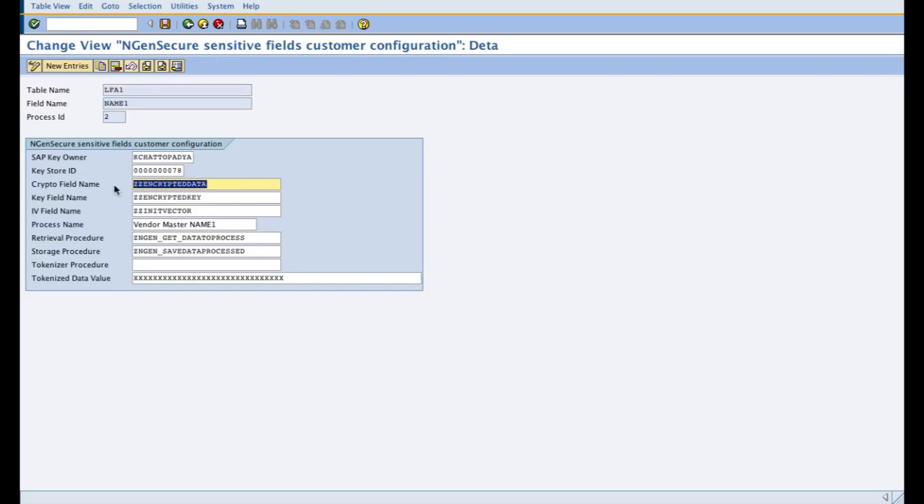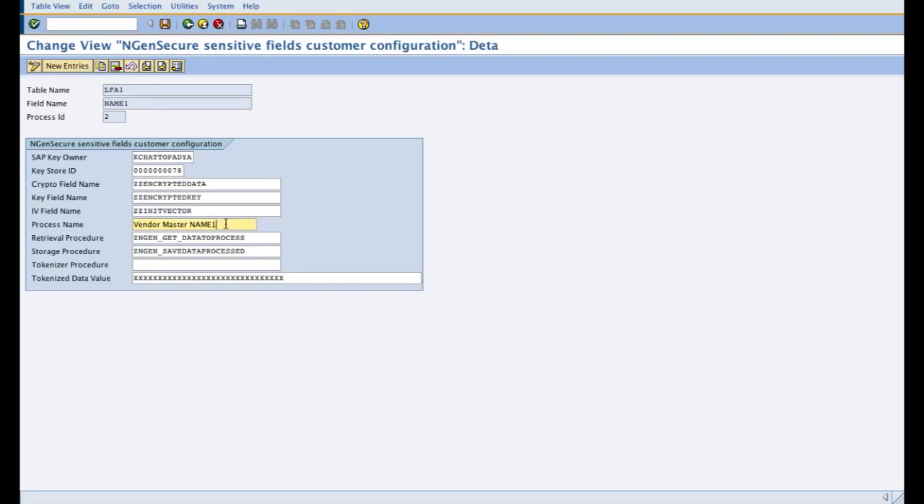So the append structure includes this field name already, so we need to give these predefined field names in the crypto field name, the encrypted key field name, and the initial vector field name over here. So these are predefined field names which you need to provide after appending your structure or the engine structure in your use case standard or custom table.